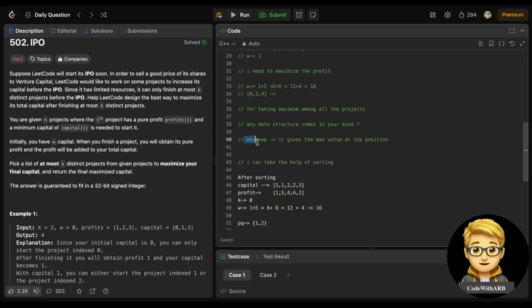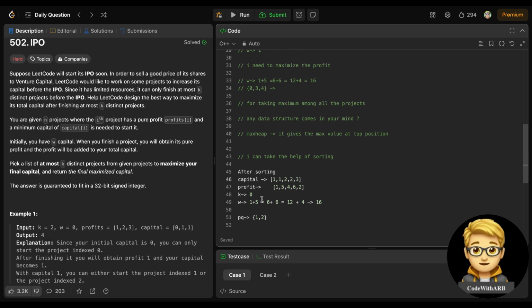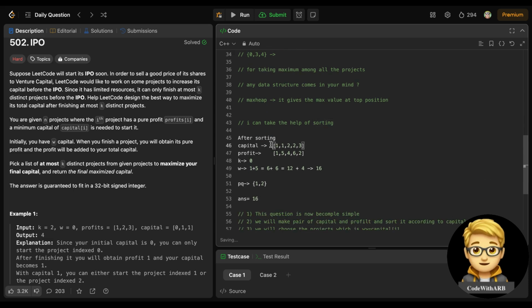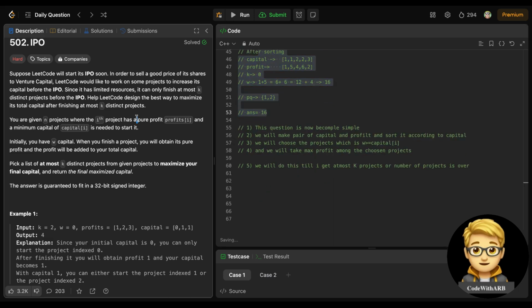Again, when I choose a max heap, the second problem I was facing is that I need to choose the projects, but for choosing the projects I need to iterate over the whole of capital, right? So to avoid that, what I can do is choose sorting, right? So that's how you analyze the problems and see. This is a hard question, but this becomes an easy one, right?